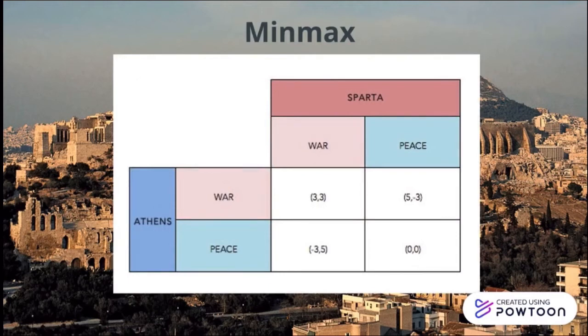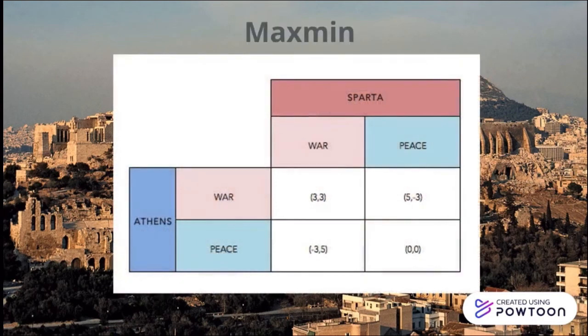The best options for Athens are between 3 and minus 3, 3, and between 5 and 0, 5. Therefore, the worst option for Athens between those two is 3, war. That said, both players have their min-max strategy in the same action, war, war.